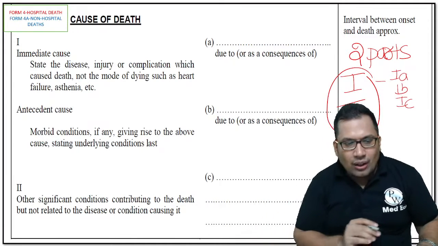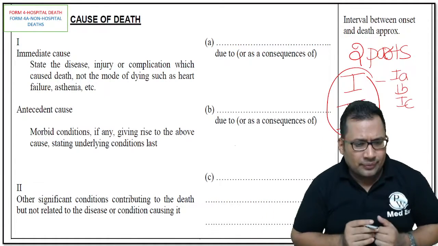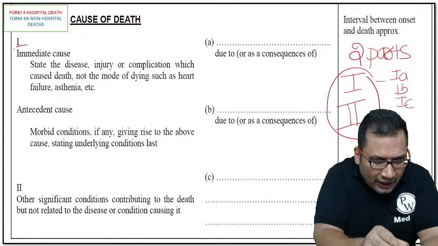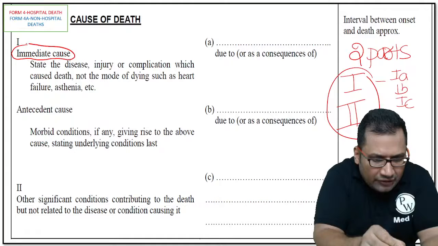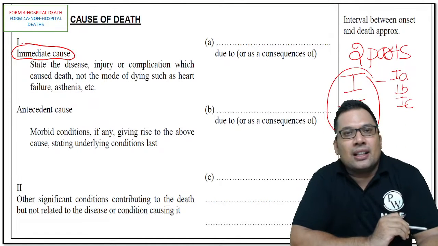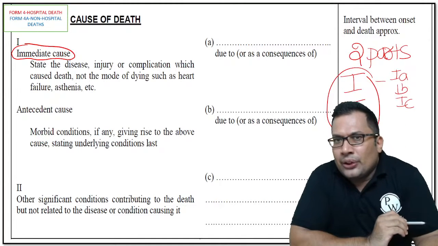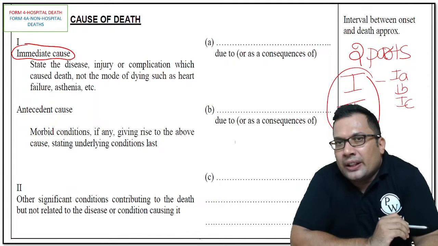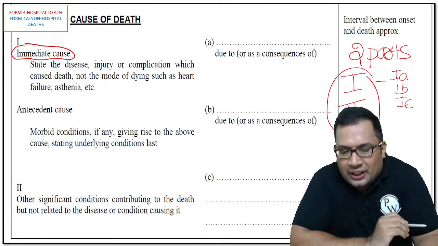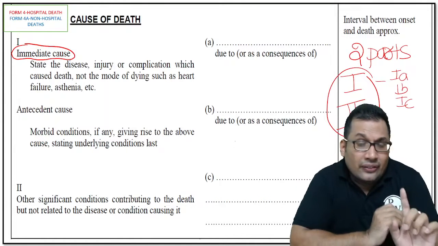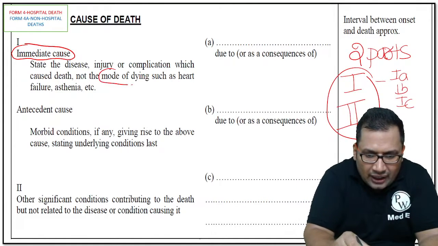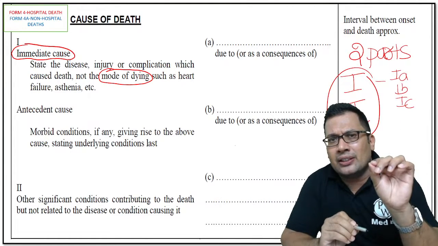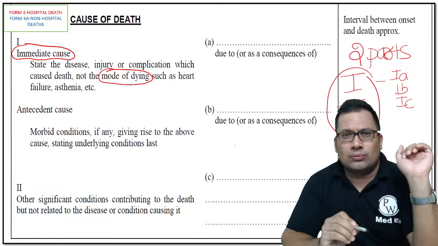What is part 1A? You can see here, part 1A is the immediate cause of death. It can be a state of the disease, or an injury, or a complication which caused the death, not the mode of dying. Most students mention the cause of death as cardiorespiratory failure.